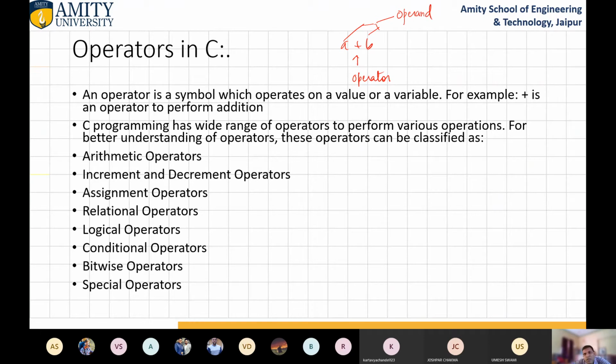An operator is a symbol which operates on a value or a variable. For example, plus is an operator to perform addition. C programming has a wide range of operators to perform various operations. For better understanding, these operators can be further classified as arithmetic operators like plus, minus, asterisk, divide, increment and decrement operators. We will see each and every one in the next slides. Then assignment operators, relational operators, logical operators, conditional operators, bitwise operators, and special operators.